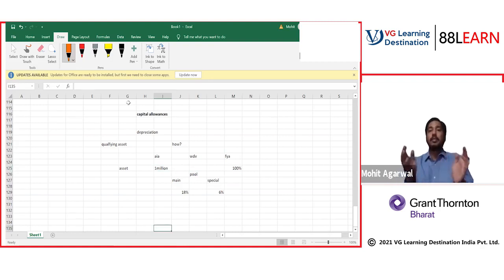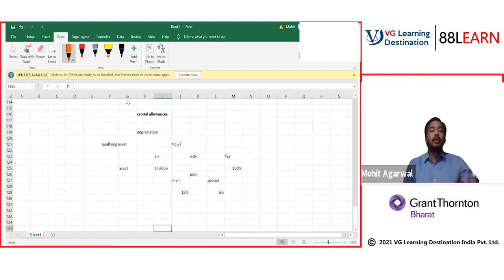Tell me, did you all understand this summarized version of capital allowance? Is it clear to everyone? What are the things we are going to study in this topic? What are the two major things in this topic? Tell me. Qualifying asset. In the next class, we will deal with the definition of qualifying asset. What is a qualifying asset? And the second question is how to claim depreciation.